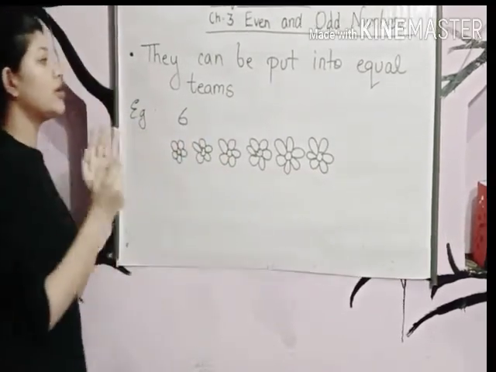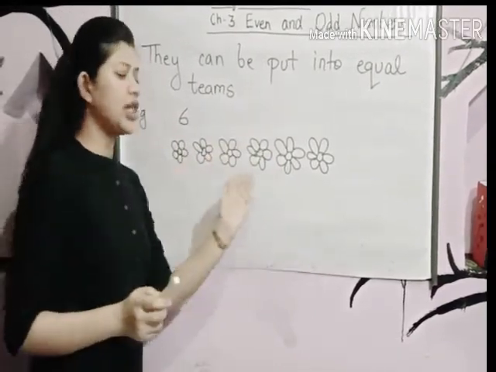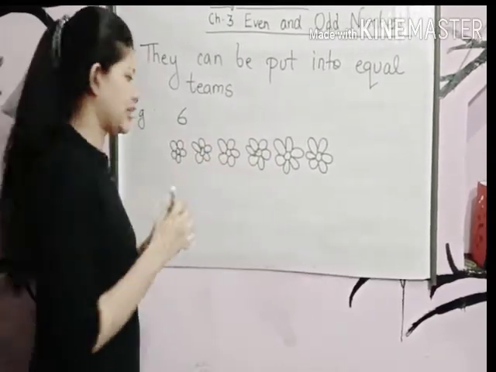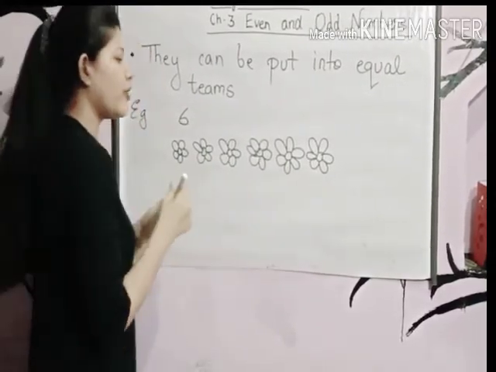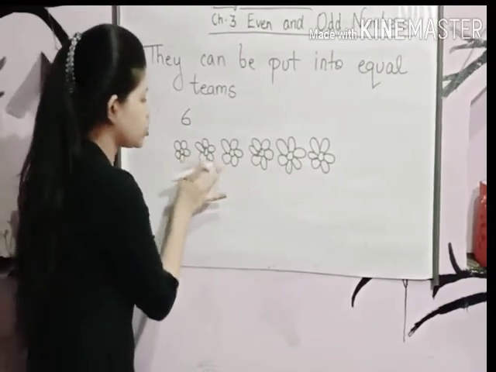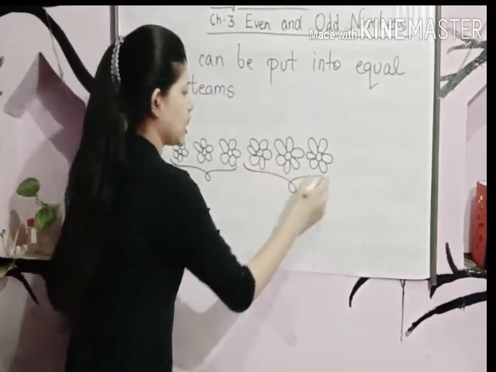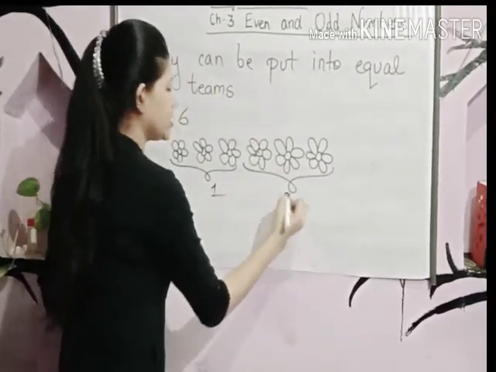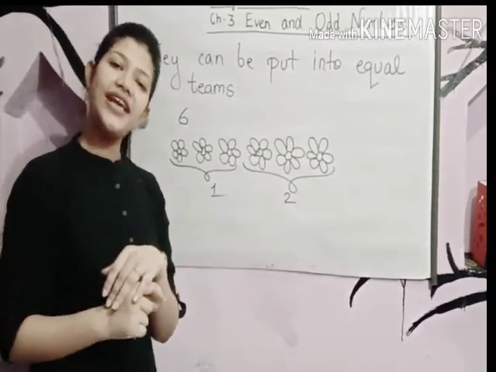Now, what is the rule saying? They can be put into equal teams. Can we put them into two equal teams? Let's see. Yes, we can put them into groups of twos also, and we can divide them into two equal teams. That is 1, 2, 3. This can be one team. 1, 2, 3. This can be another team. Team 1, team 2. Yes, they can be divided into two equal teams.